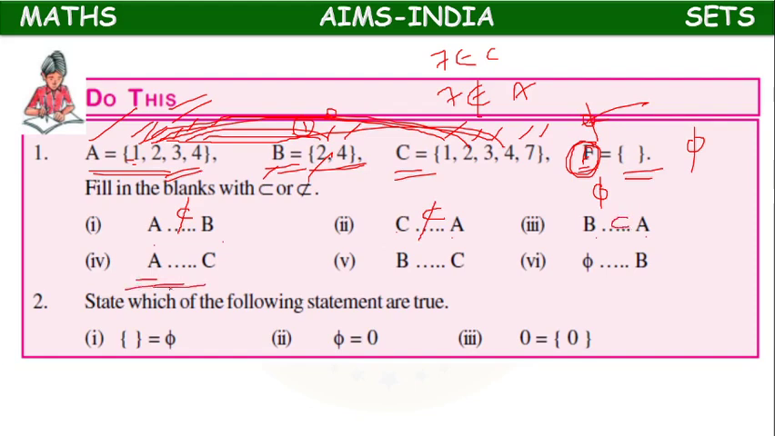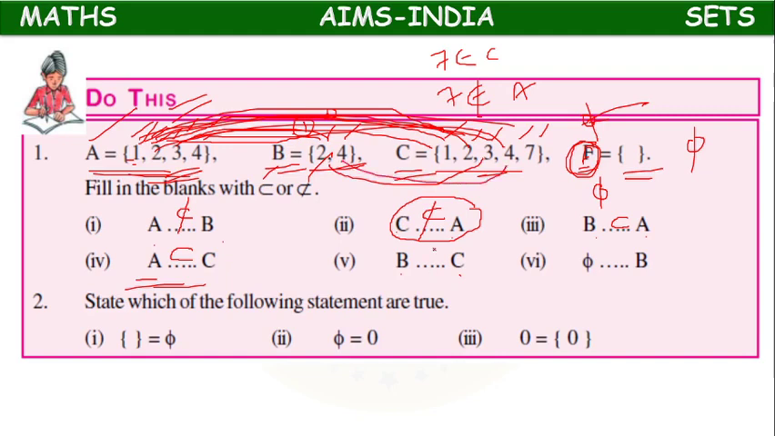A and C: 1 is there, 2 is there, 3 is there, 4 is there. So C is not a subset of A, we can tell, but all elements of A are present in C, so A is a subset of C. B and C: in B, 2 is there, and in C 4 also is there. So B is a subset of C. Phi: no need to see the elements. Phi is a subset of any set, so you can simply write subset because phi is a subset of every set.